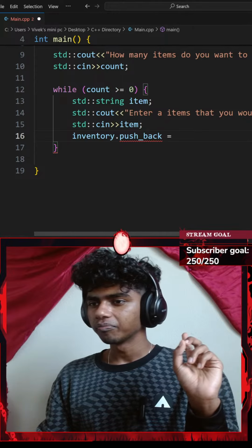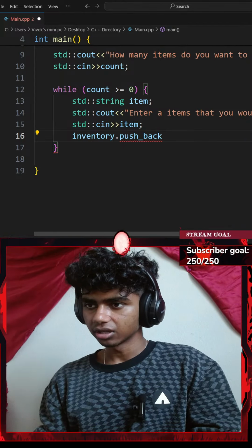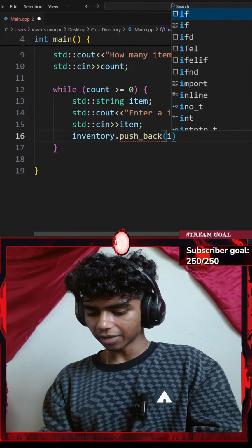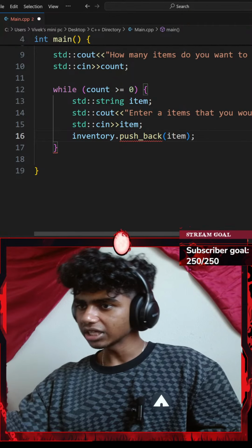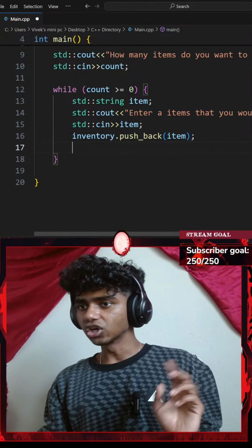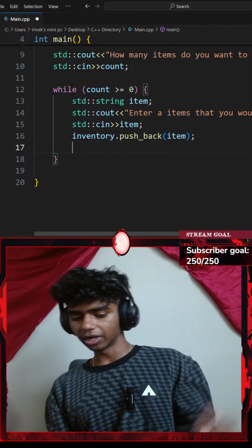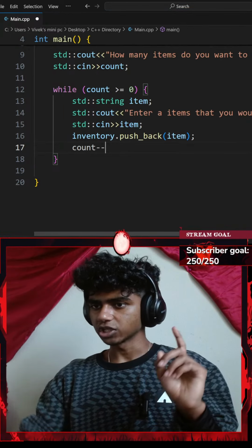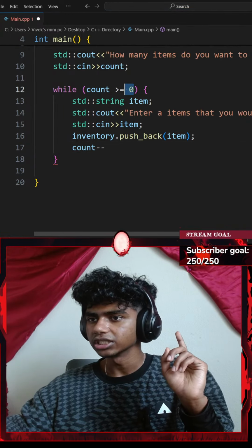Okay, so I want to push back something. Let's push back my item, ending with a semicolon. And then let's go ahead and decrease my count variable by 1 every time. So I'll go with count minus minus, until it hits 0.